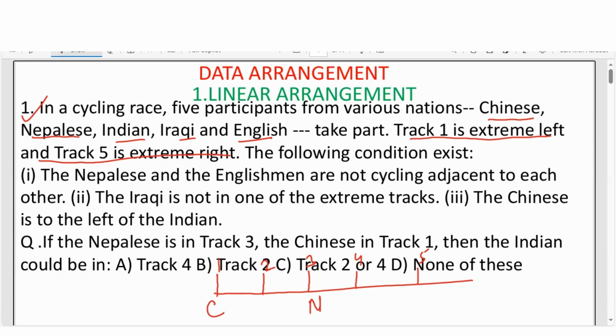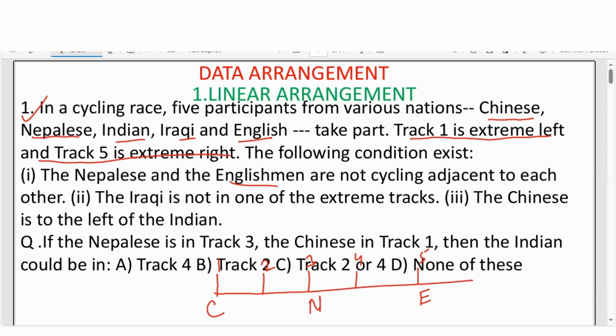That means here Englishman cannot be put at 4 and cannot be put at 2, because the Nepalese and Englishmen are not cycling adjacent to each other. So here already Nepali, so Englishman cannot be at place 2 and cannot be at place 4. So if 1 and 3 are already occupied and Englishman cannot be put at 2 and 4, the Englishman will be what? That is position number 5. Now positions 5, 1 and 3 are already occupied. Now we have only two positions, 2 and 4, right?